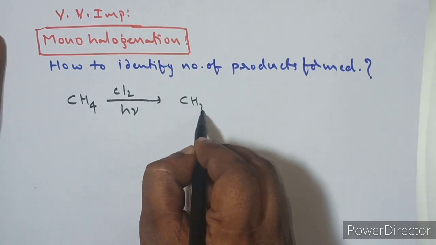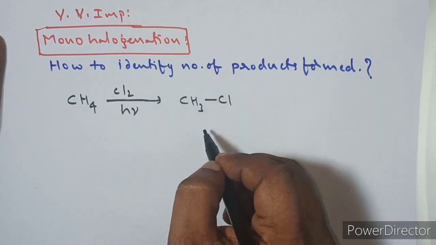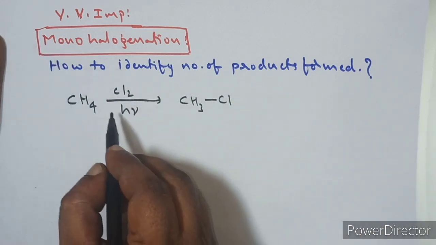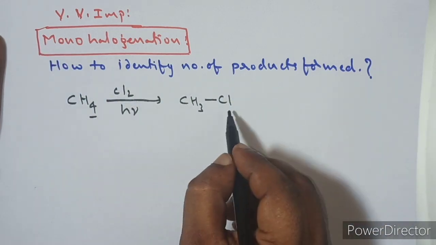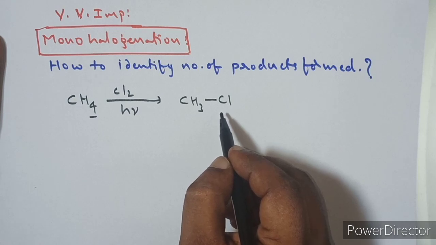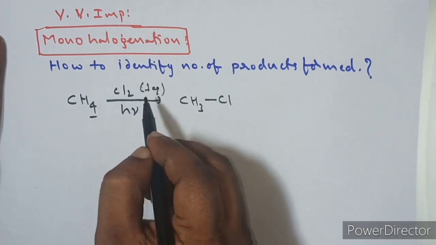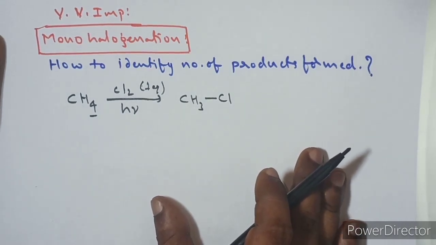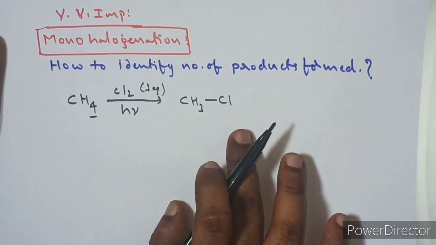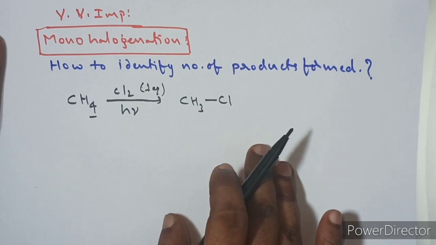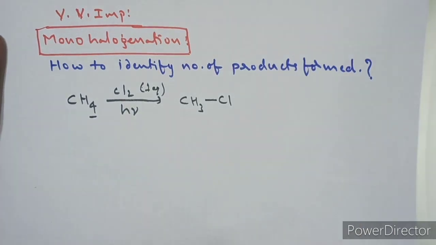I am writing one of the products, that is methyl chloride. In monohalogenation, only one hydrogen will be replaced by chlorine. This is called monohalogenation. For that we have to take the halogen in one equivalent. So here how many products are forming? Methyl chloride, only one product is forming. How to identify that? We will come to know with further examples.